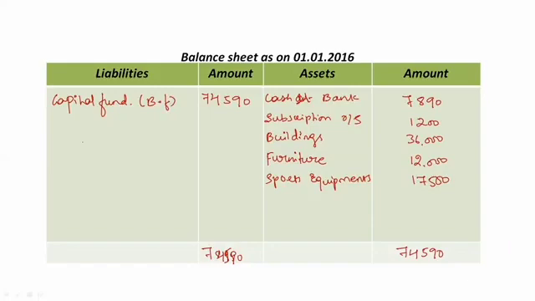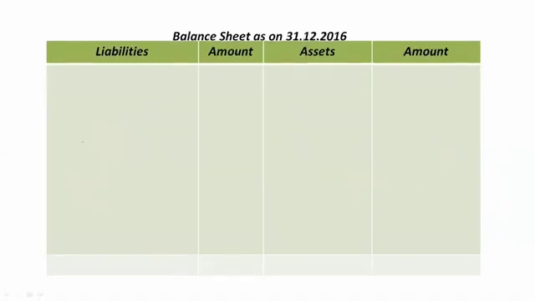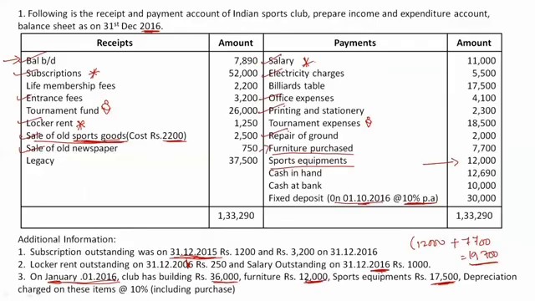Here, in the opening balance sheet, we have taken only the opening balances of assets and liabilities. No opening balances of liabilities are given. So we have taken all the assets, even the income. Now at last we need to prepare the closing balance sheet. For preparing this, we need to refer the question from the beginning. Whatever the items are left now should be taken in the closing balance sheet.